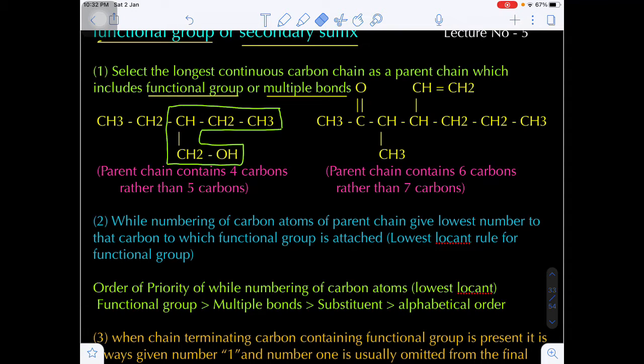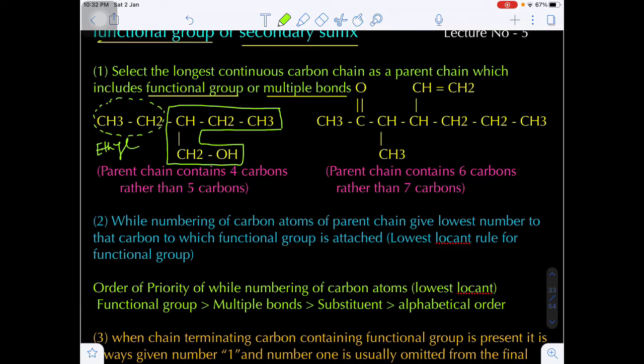So this is the parent chain, and the side chain, that means the substituent, will be the C2H5. This substituent is known as ethyl. Once again I am repeating, select the longest continuous carbon chain as the parent chain which includes the functional group or unsaturation.